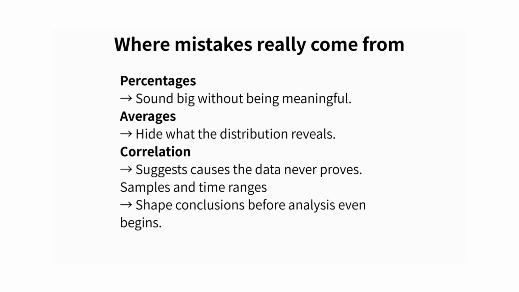You saw this pattern again and again. Percentages can sound dramatic even when the actual change is small. Averages can feel representative while hiding what the distribution shows. Correlation can tempt you to invent a cause that the data never proves. 2 samples can share the same mean and still describe very different realities. And the same dataset can suggest growth, stability, or uncertainty just by changing the time range. None of these graphs were wrong, but every one of them required a question before it deserved your trust.